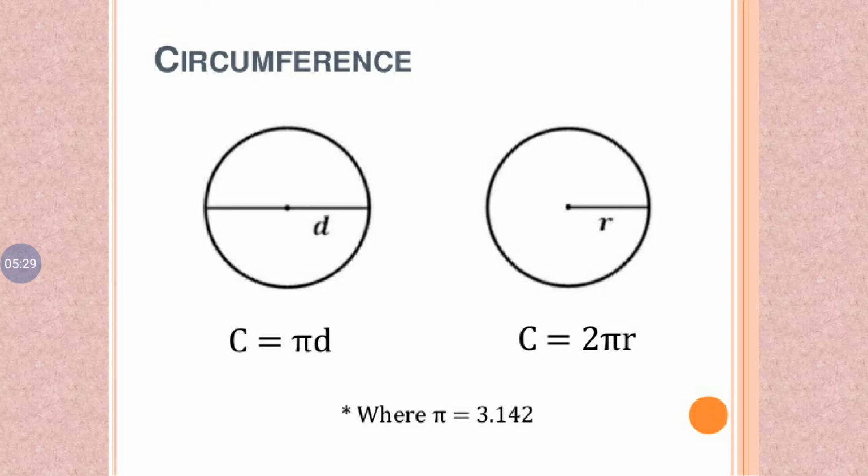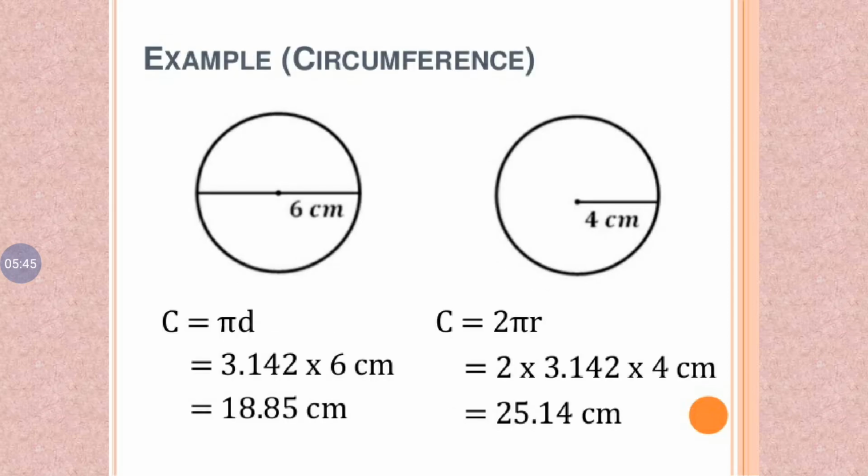Circumference using the radius: C is equal to 2 pi r. The pi value is 22/7 or 3.14, an approximate value.